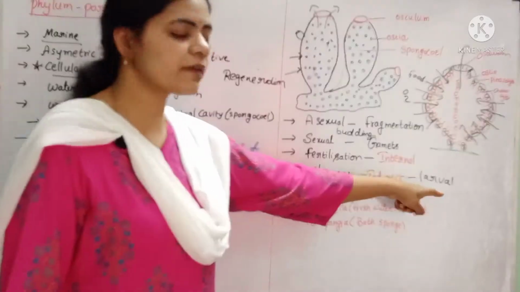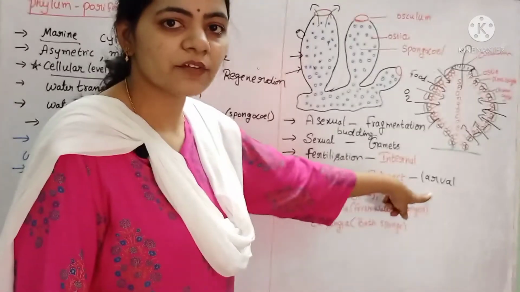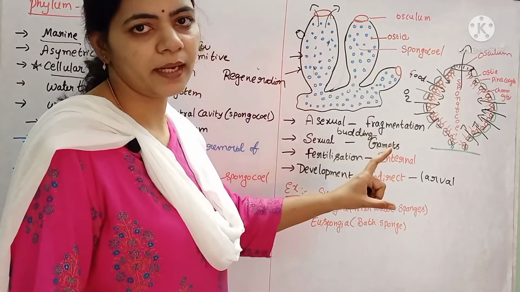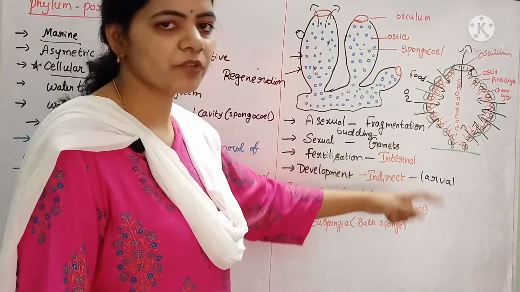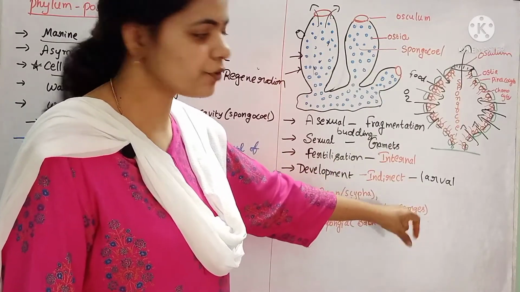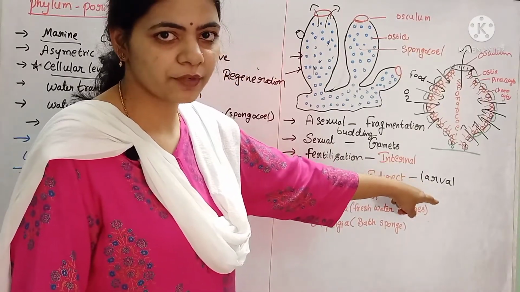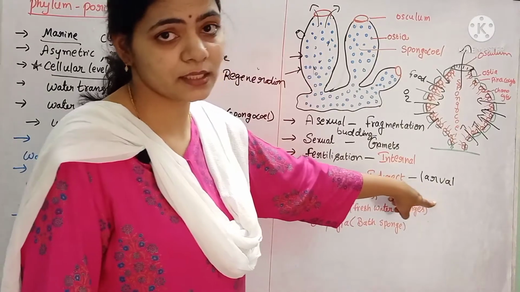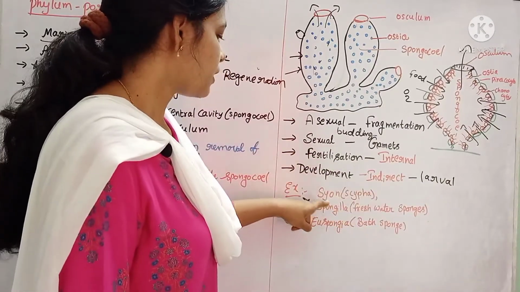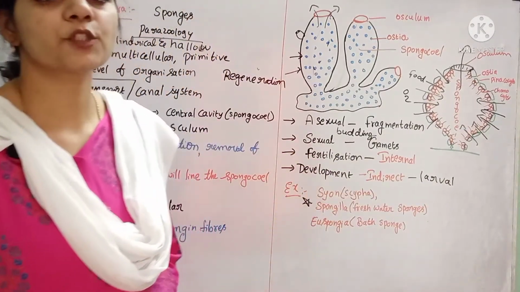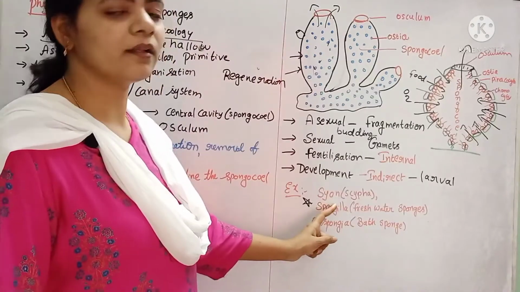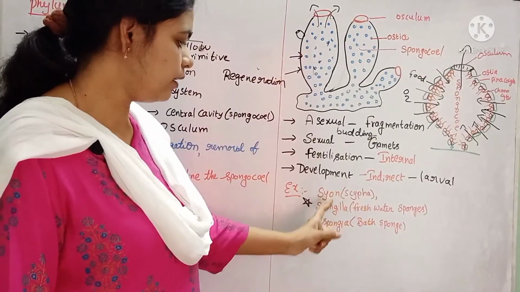Here a larval stage is seen. That larva will not resemble the parent. After some days it develops into the normal individual. But prior to this, after fertilization, there is the larval stage. So examples for these sponges are Scypha,